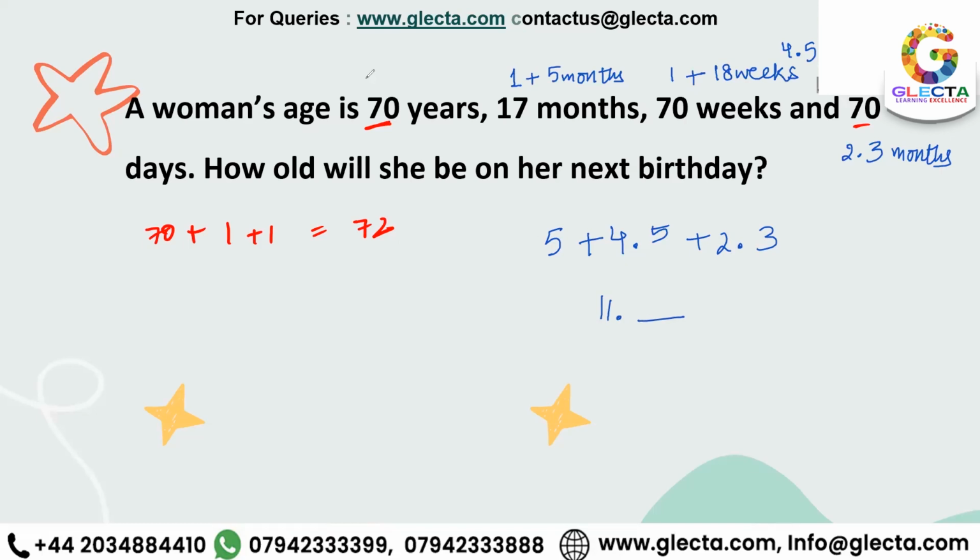So yeah, Noor, tell me, how are you getting that? Yeah, so the way I got it is because there was 5 months and there was 4.5 months. So that's 9.5. No, it's 11.8, no? Yeah, 11.8. Yeah, I did that. If it was more than 12, because 1 year consists of 12 months, right? Then in that case, I would have been saying that, okay, the answer would be 74, isn't it?